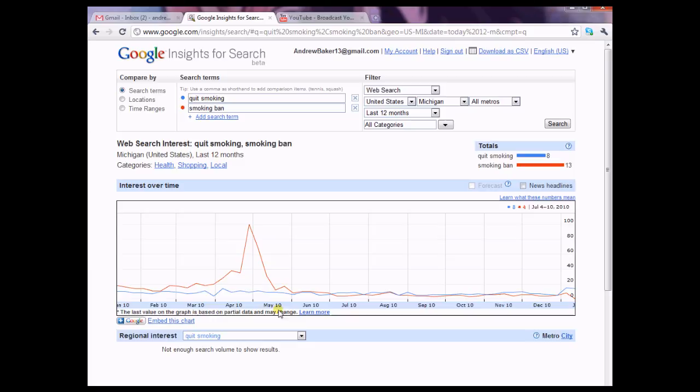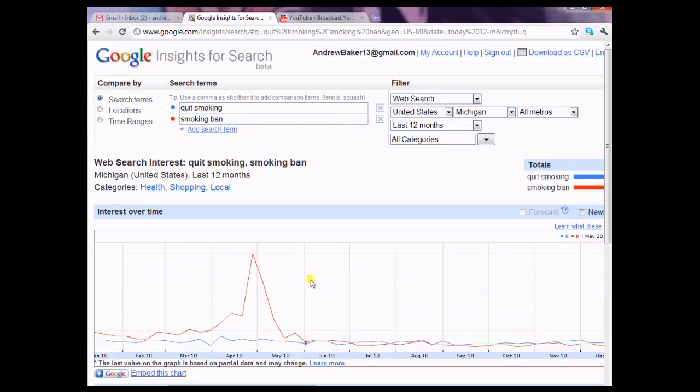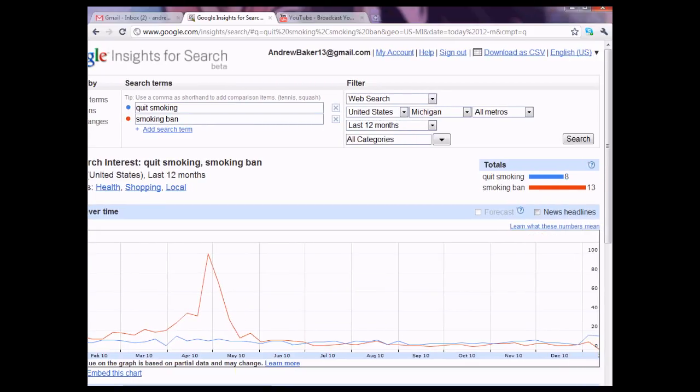Time is on the x-axis going left to right. And then on the y-axis here, this is sort of a normed search volume index. So you can't look at this in absolute terms. It's sort of norming these search terms against each other over time. So what we can see is the phrase "quit smoking" has less interest in Michigan overall, although it peaks up a little bit here over smoking ban.